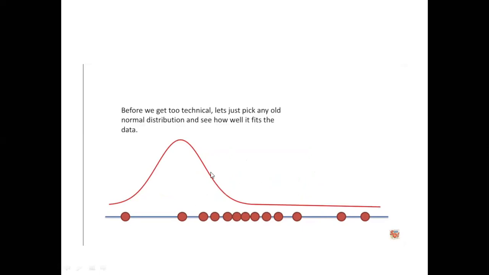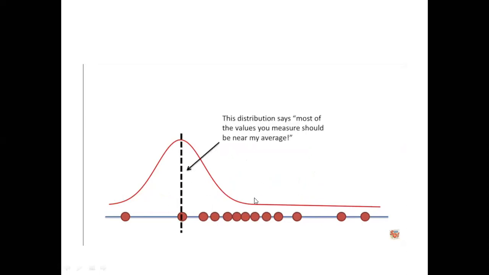Before we get too technical, let's just pick an old normal distribution and see how well it fits the data. We have taken this as our figure for the normal distribution. Now we'll cross-check. This particular distribution says most of the values you measure should be near my average. With the curve we have taken, this point will be our average with respect to the data represented.